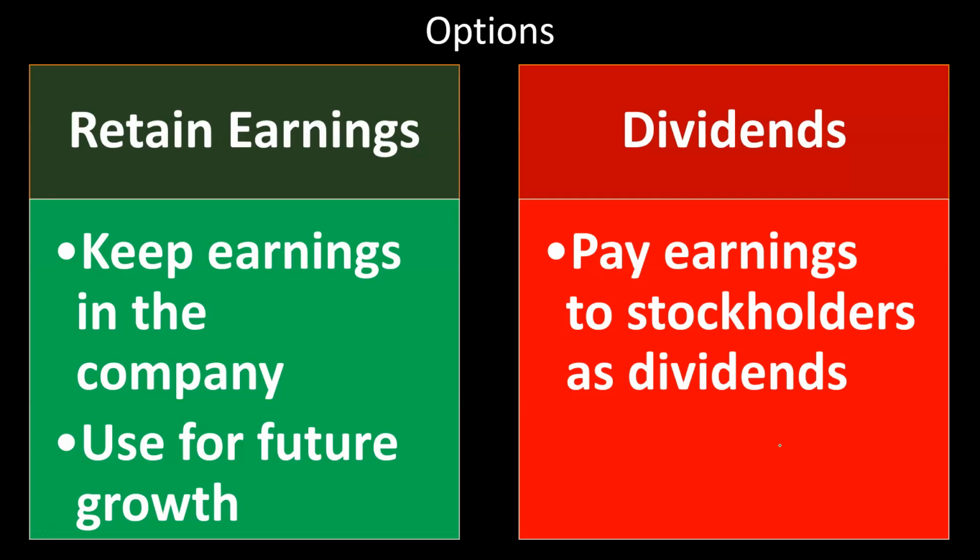retained earnings. The company basically has two options for those earnings. They can either hold on to the earnings within the company, or they can distribute the earnings out in the form of dividends to the owners, that being the shareholders. So they can retain the earnings, which is to keep the earnings in the company and use them for future growth. The reason a company holds on to the earnings is for growth.